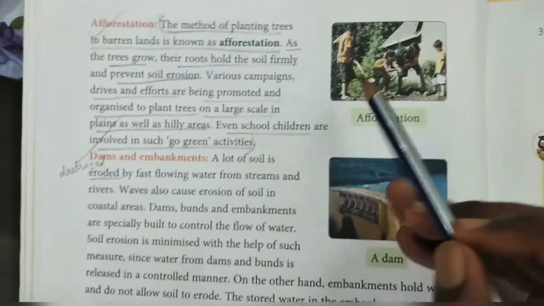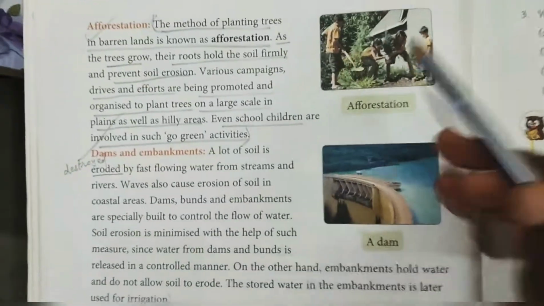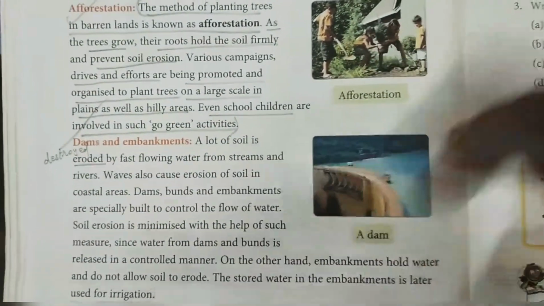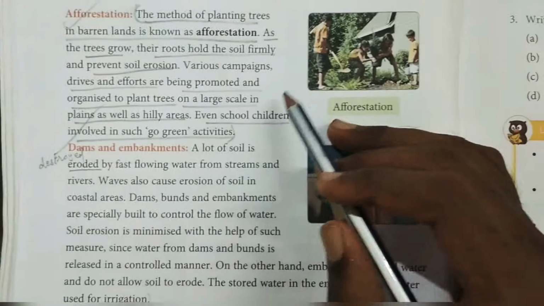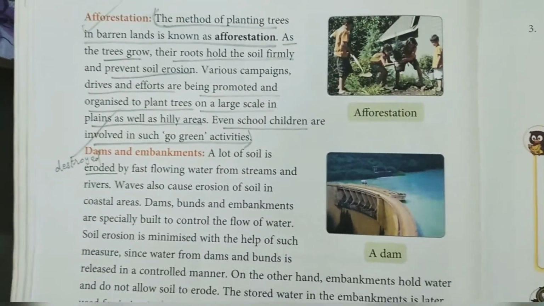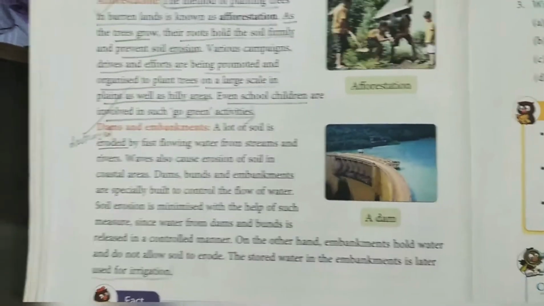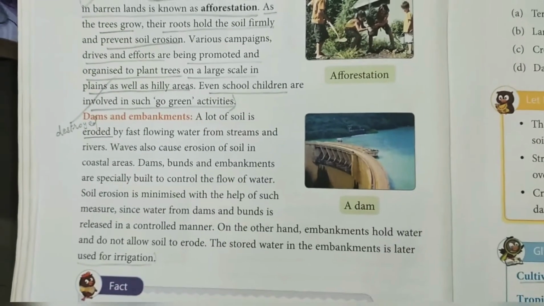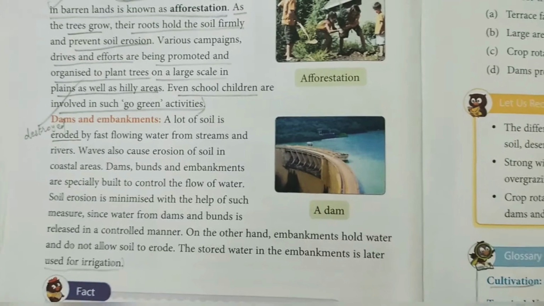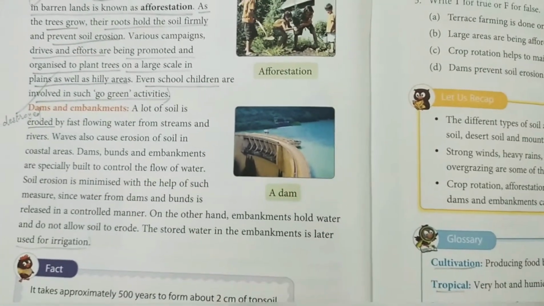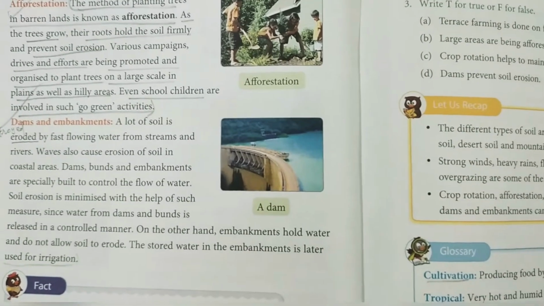Children, you might have seen, or in the coming time maybe you will get a chance, that in schools some plantation campaign activities are carried out on plantation day. At that time some trees are planted.